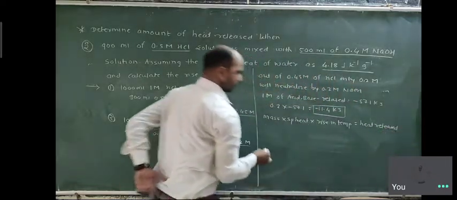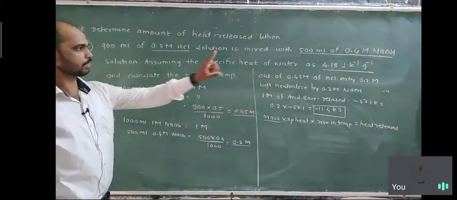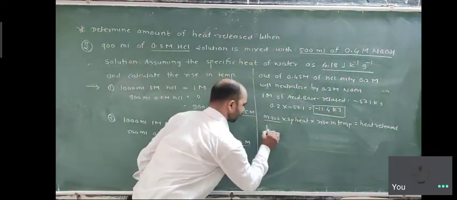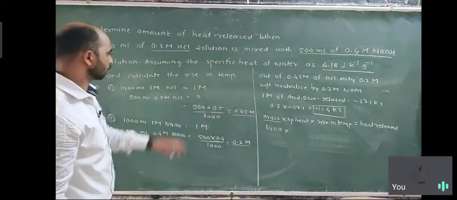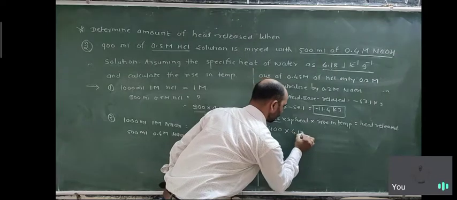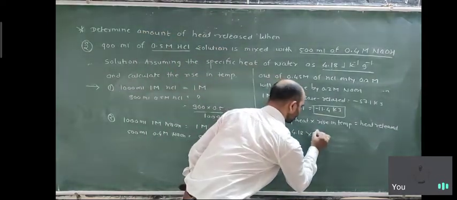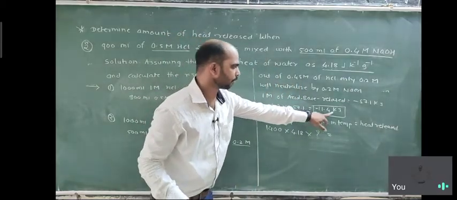Okay, what is the value? Mass is given as 900 ml and 500 ml, so it converts into grams. So the answer is 1400 grams. Into specific heat, which is given as 4.18 joule, into rise in temperature, the question mark, is equal to heat released. How much heat is released? 11.4 kilojoule.